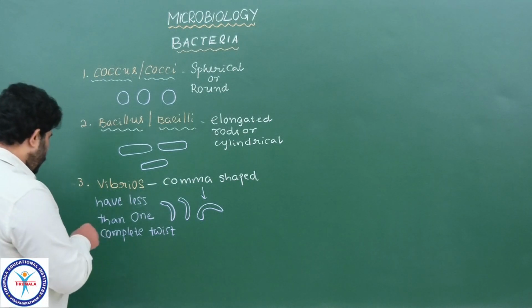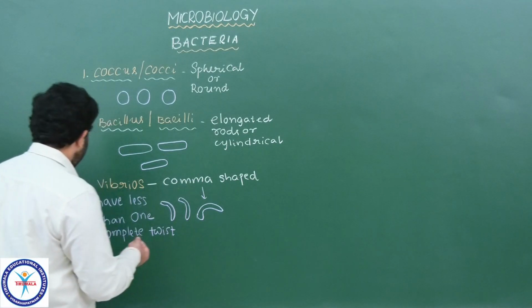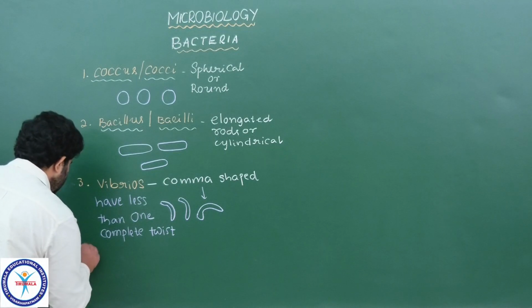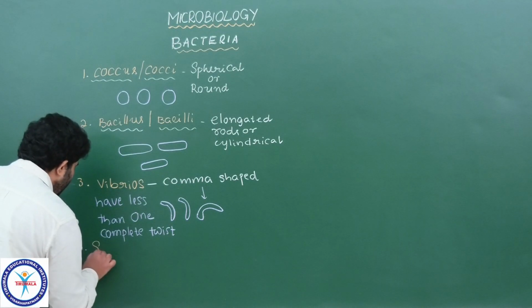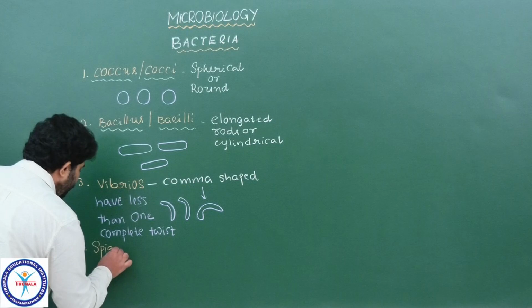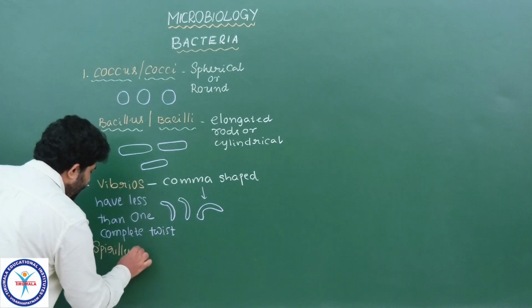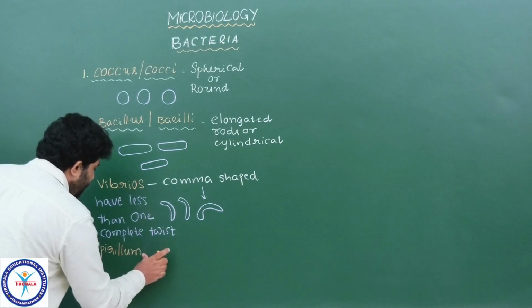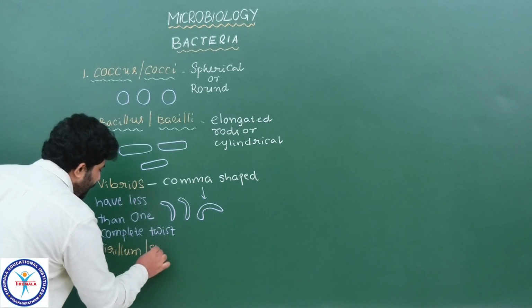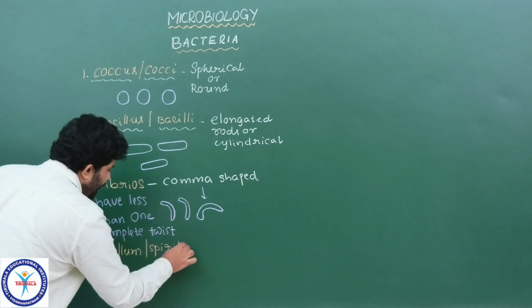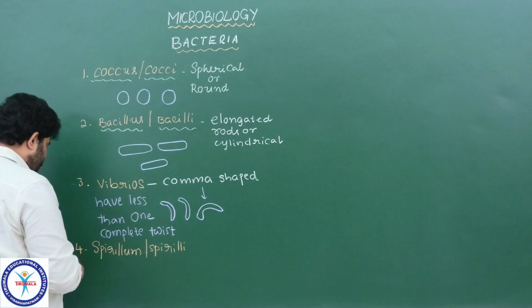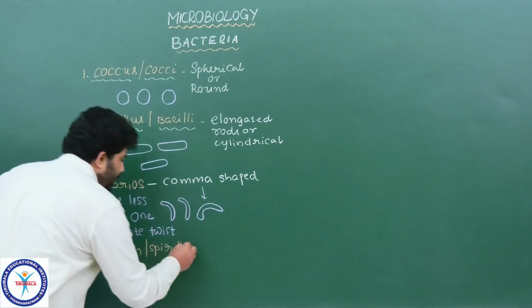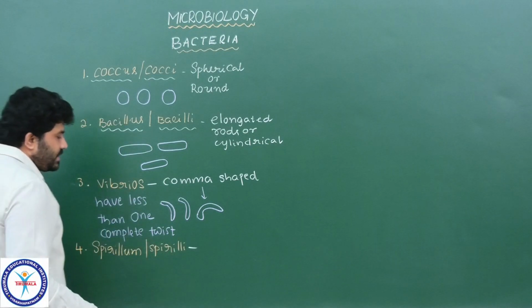The next one, the fourth type of shape of bacteria, that is spirillum. What is it? Spirillum or spirilli. Spirilli is the plural, spirillum is the singular. Okay. Here, what shape do we see?